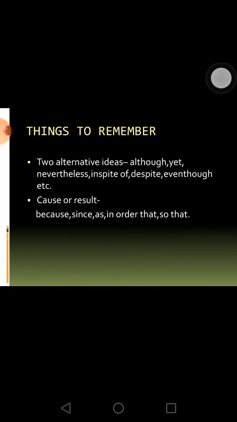Things to remember: two alternative ideas or contrasting statements can be combined using subordinating conjunctions like although, yet, nevertheless, in spite of, despite, even though, etc. Cause or result: if you want to combine a statement showing cause or result, then you can use subordinating conjunctions like because, since, as, in order that, so that, etc.